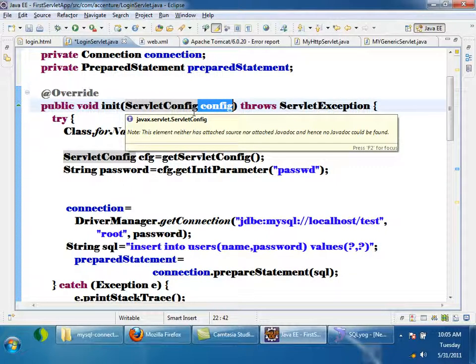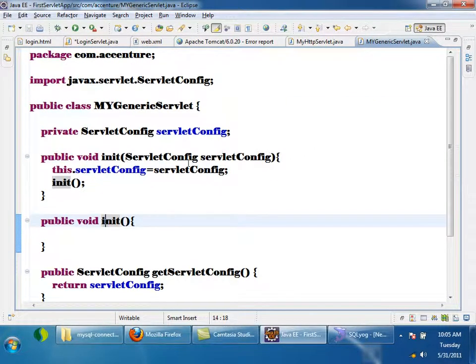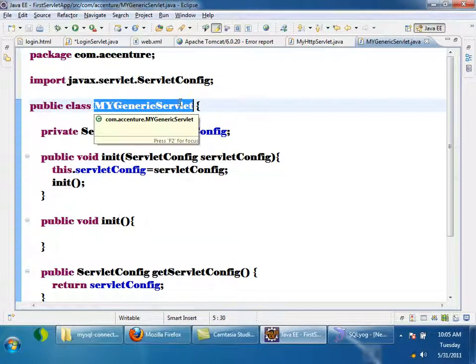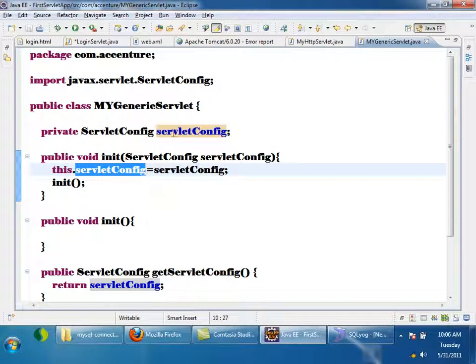So the init method present in generic servlet, which takes servlet config as parameter, will it be called? No, it will not be called. See, this is the pseudo code which I wrote. So this method present inside generic servlet will not be called. If this method is not called, what will be the value inside servlet config here?